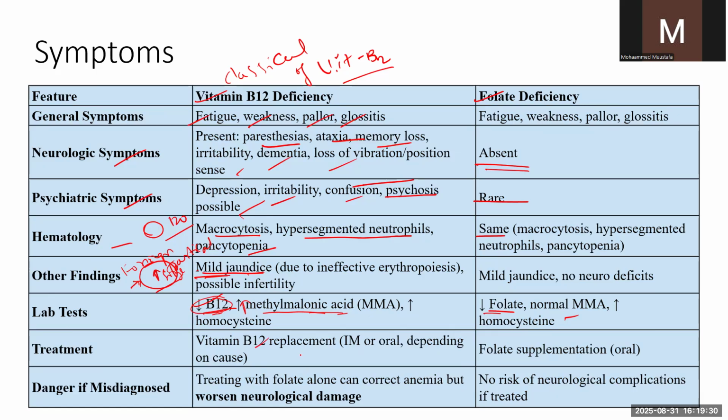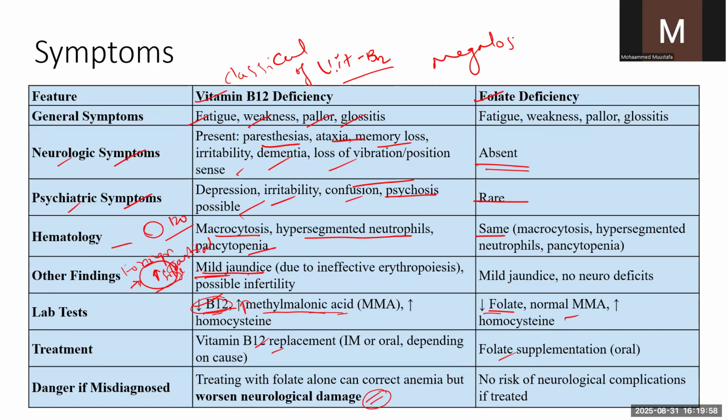Treatment: we can treat vitamin B12 deficiency with a vitamin B12 supplement, and folic acid deficiency with a folate supplement. Diagnosis should be proper, because sometimes misdiagnosis of vitamin B12 deficiency can lead to neurological symptoms.